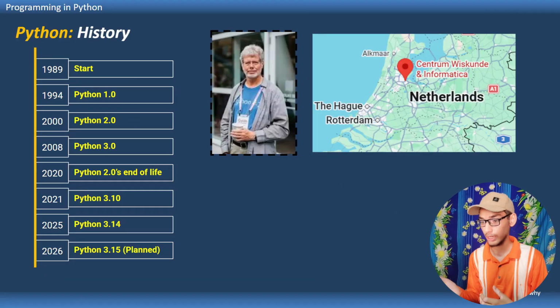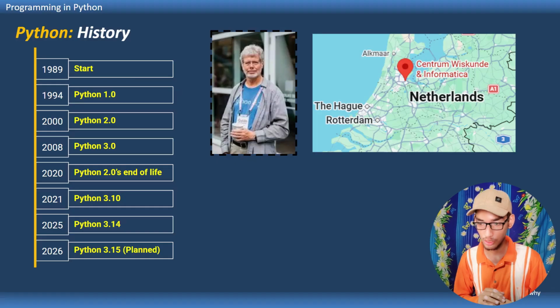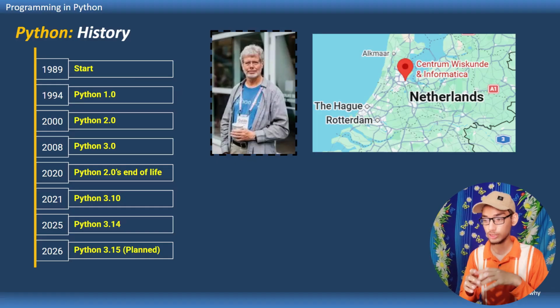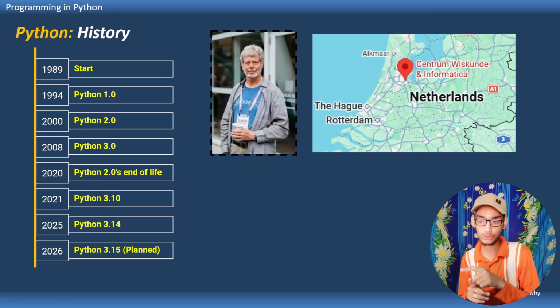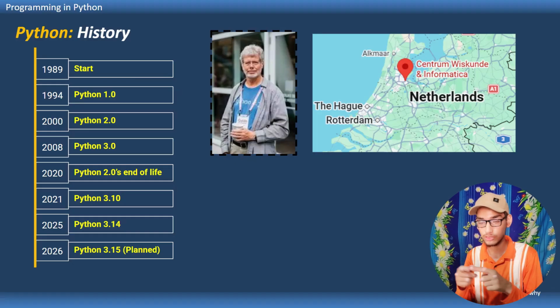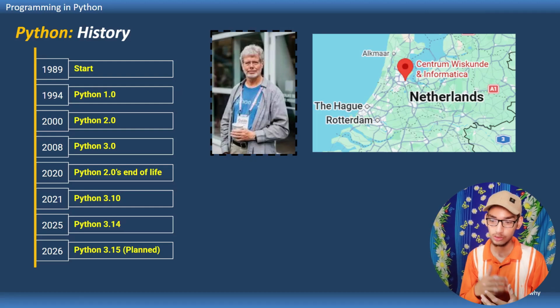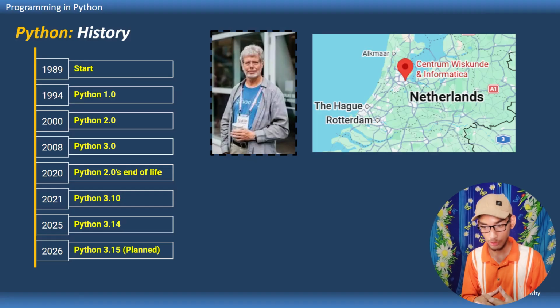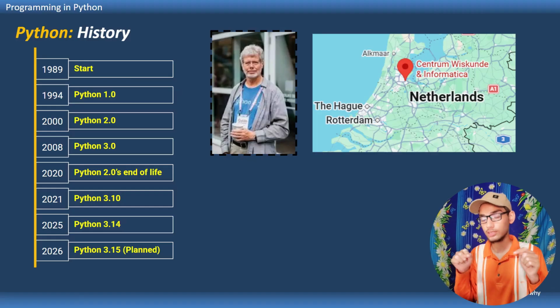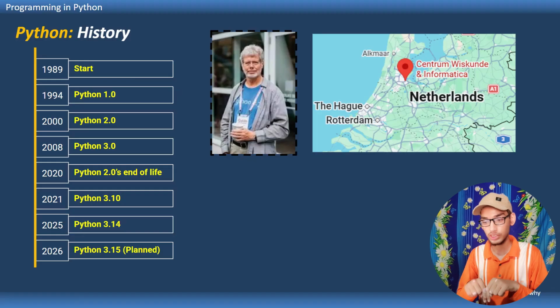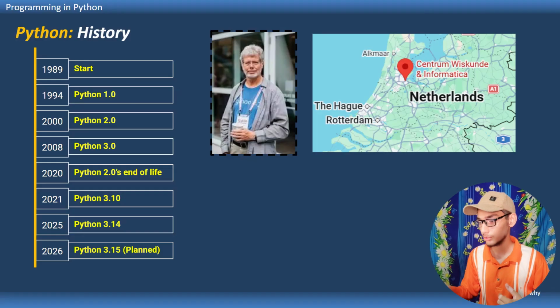If we have code written in Python 3, we cannot use the interpreter of Python 2 because they are incompatible with each other. So it is not just preferred, it is important that you use Python 3's interpreter, not Python 2's. In Python 3, we got Python 3.10 in 2021, Python 3.14 in 2025, and this year, 2026, version 3.15 is planned for release, maybe in October, I think.